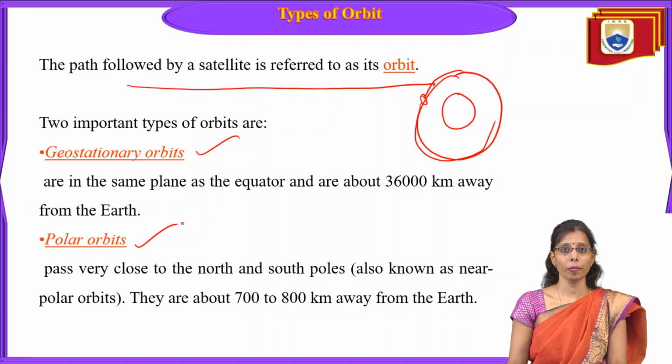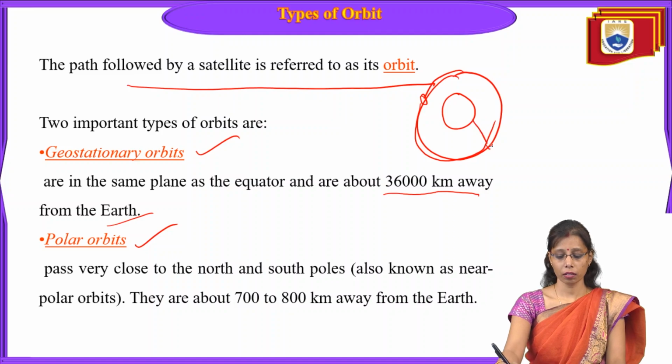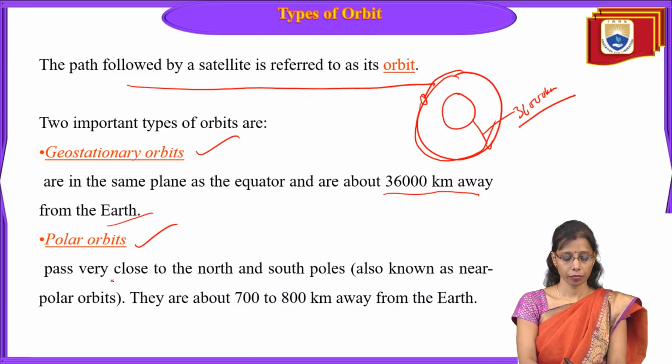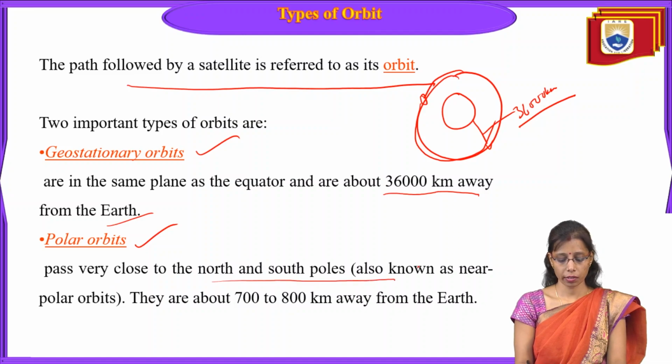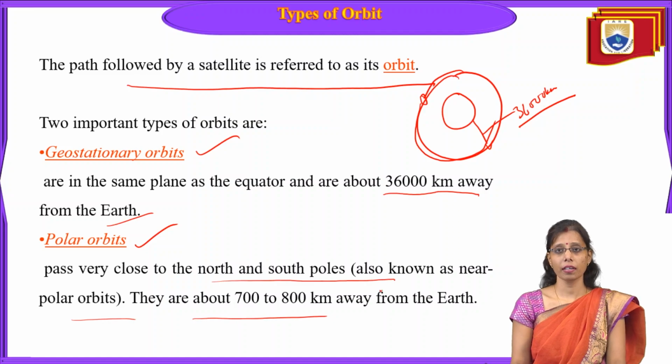Geostationary orbits are in the same plane as the equator and are about 36,000 kilometers away from the Earth. Polar orbits pass very close to the north and south poles and are also known as near polar orbits. They are about 700 to 800 kilometers away from the Earth, very near to the Earth's surface.